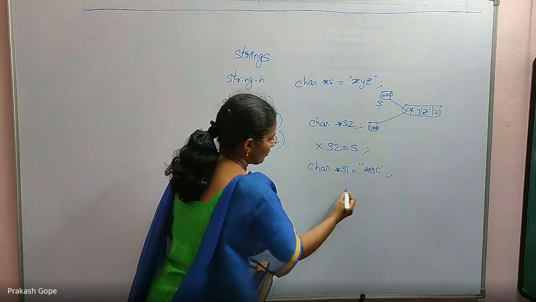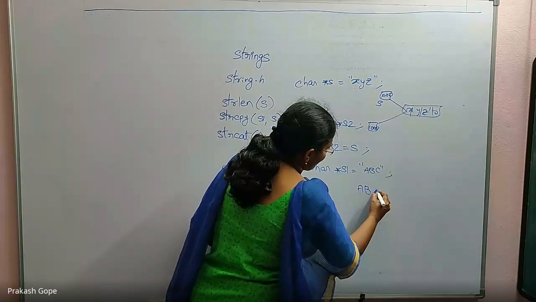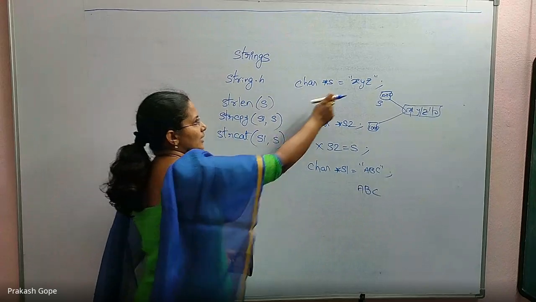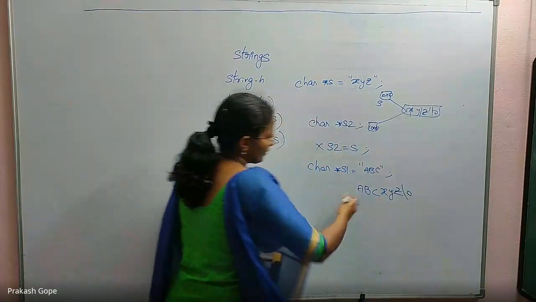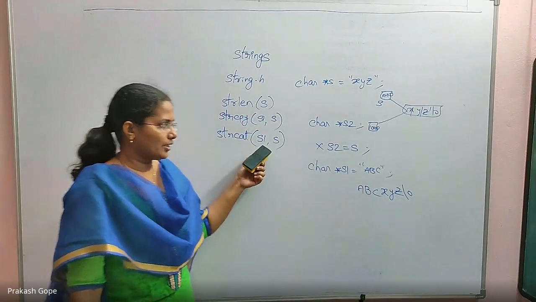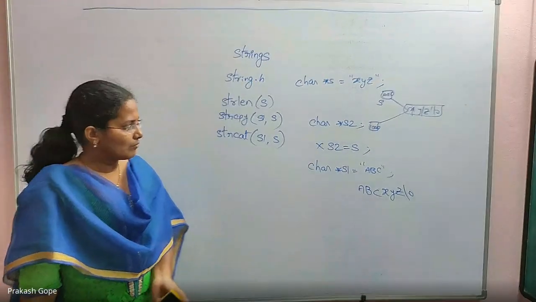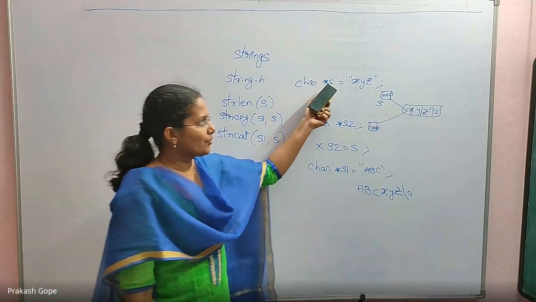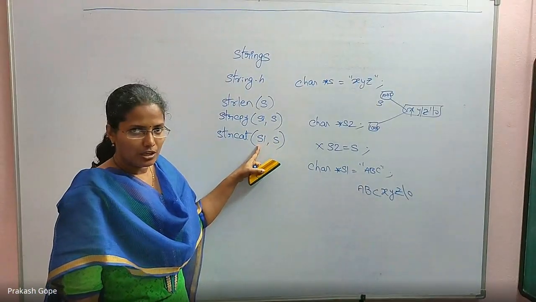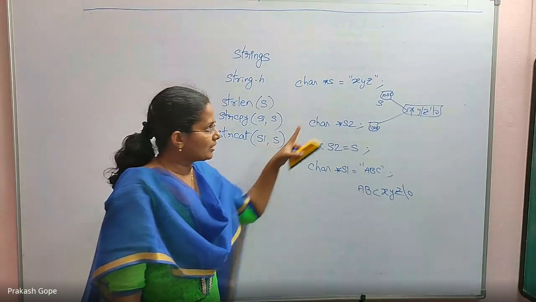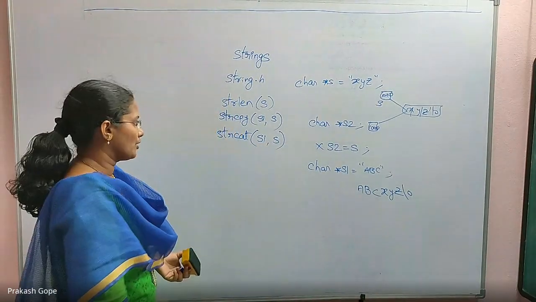Which means s1 gets modified to ABC and the contents of s also, X, Y, Z, then the null character. This is how string concatenation works. There is no disturbance for s, only s1. Now it is modified, appended with the contents of the second one.